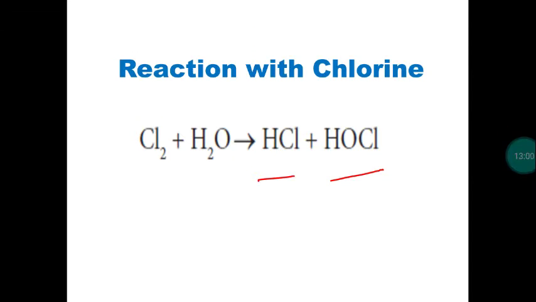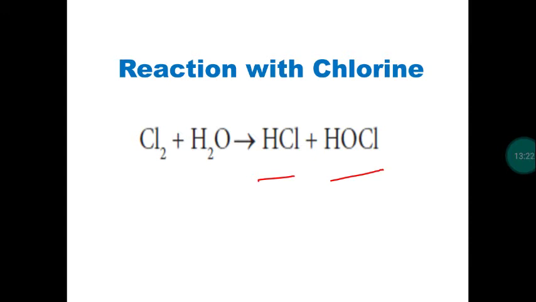Okay. So what is the action of chlorine in water? Chlorine has a bleaching action. We studied this already. When chlorine powder is added to water, it kills microorganisms like bacteria. So it has a bleaching action. This is mainly due to what?